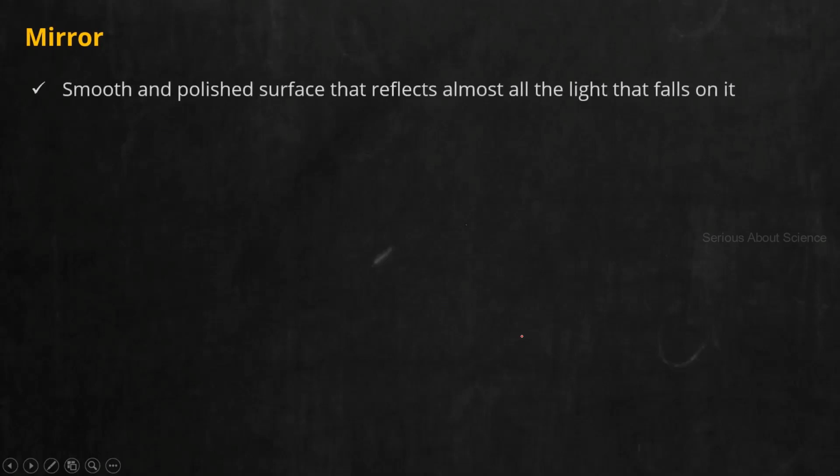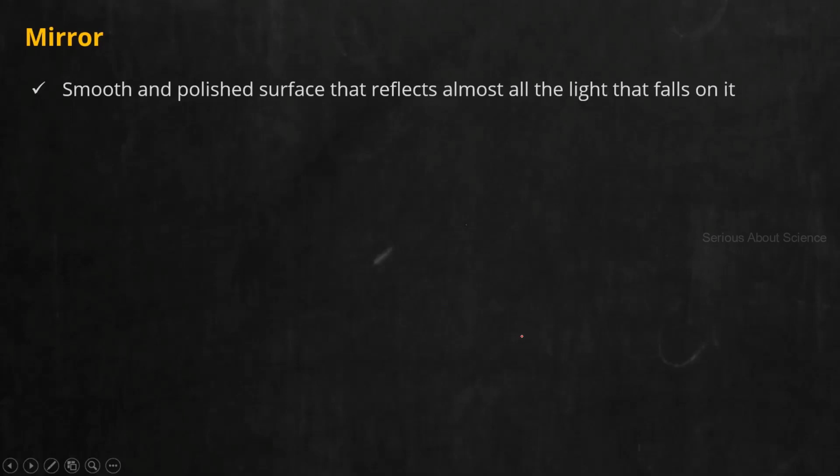Now, next is about mirrors, types of mirrors. This is where the chapter actually starts. How will you define a mirror? Mirror is nothing but any smooth and polished reflecting surface. And what happens when light falls on it? Almost 99.999% of light is getting reflected back. That means hardly any light is absorbed. So those surfaces we call mirrors. What is a mirror? A smooth and polished surface on which almost all the light is reflected back.